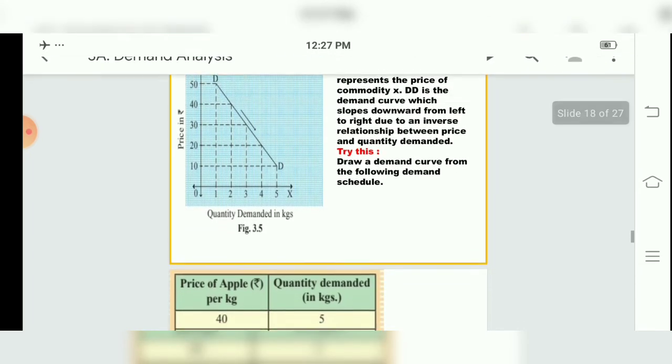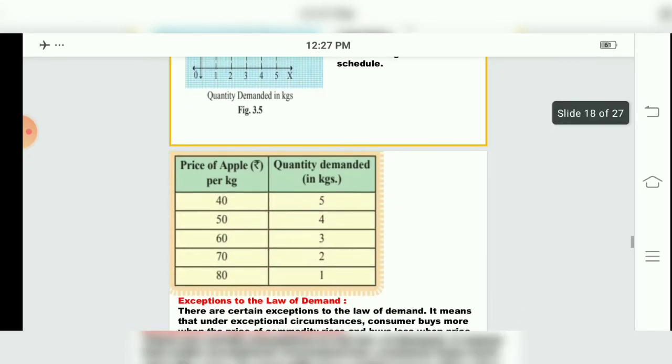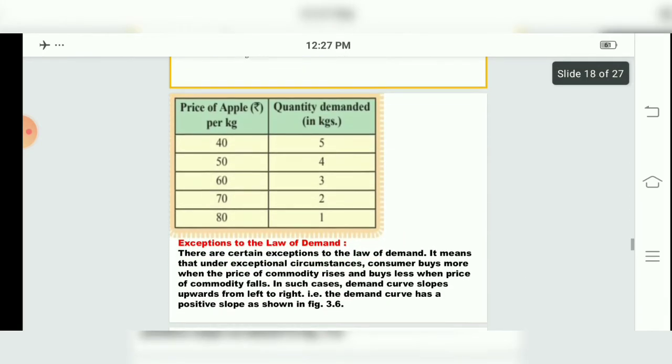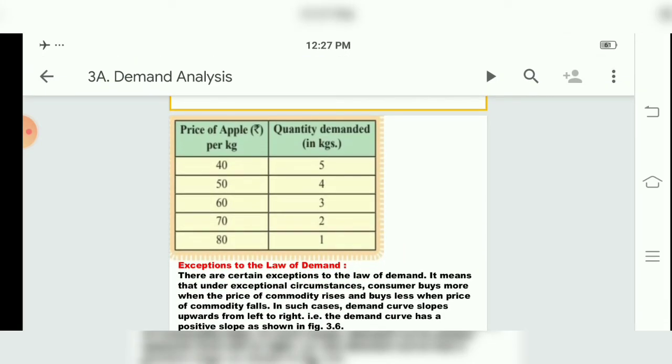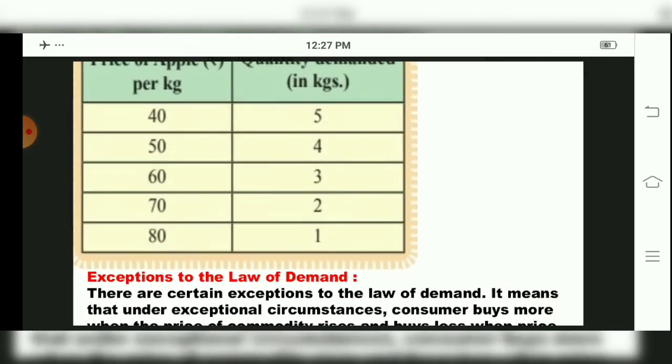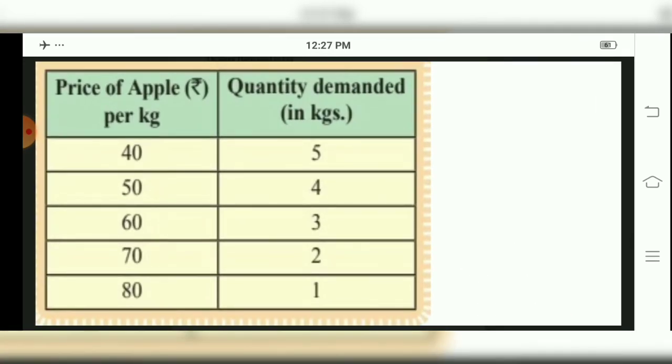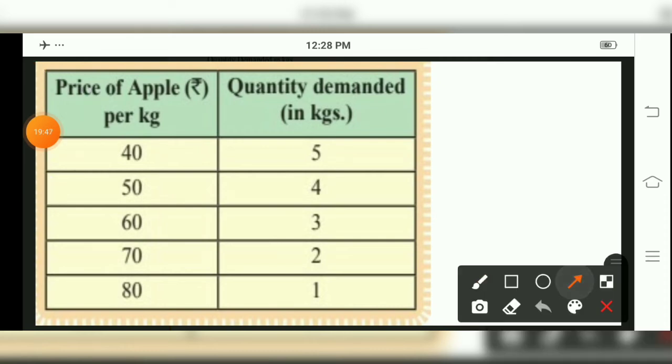So here also in your textbook they have given an example, children. The price of an apple per kg has been given and the quantity demanded in kgs has been given. So here you have to draw a demand curve. The same will come. What is this table showing us? For 40 rupees, what has been there? 5 quantity has been demanded, 5 kgs. And as soon as the price increases, if you see over here in this table, from 40 to 50, how much is there? 4 kgs.